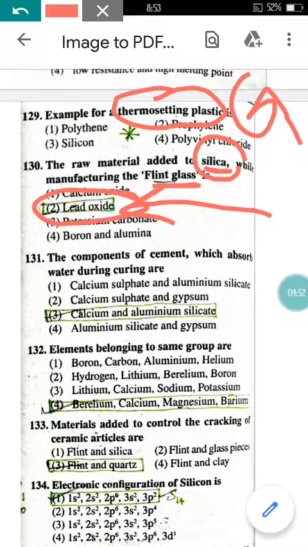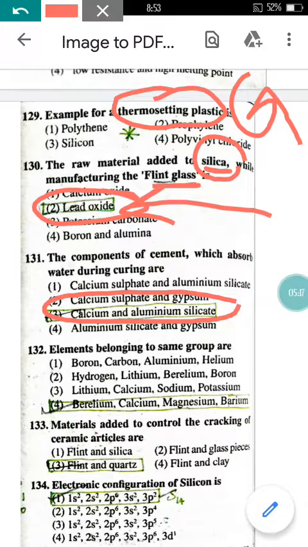The components of the cement which absorb water during curing are... While curing the cement, what materials present inside the cement absorb the water? It is the calcium and aluminum sulfate. So these are the chemicals or components which absorb the water during curing.